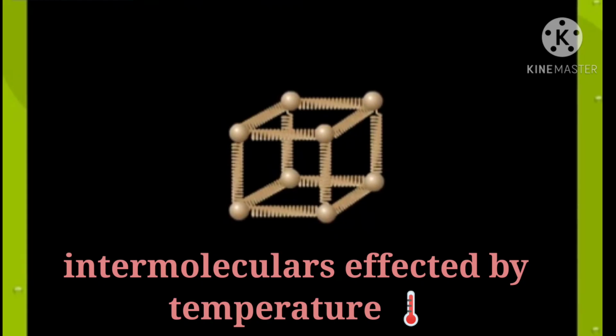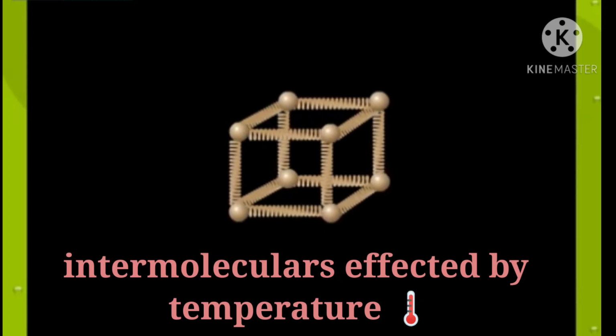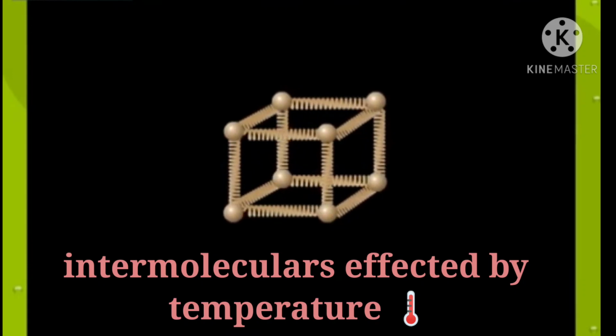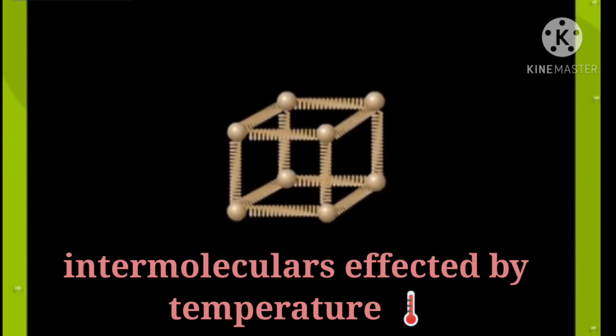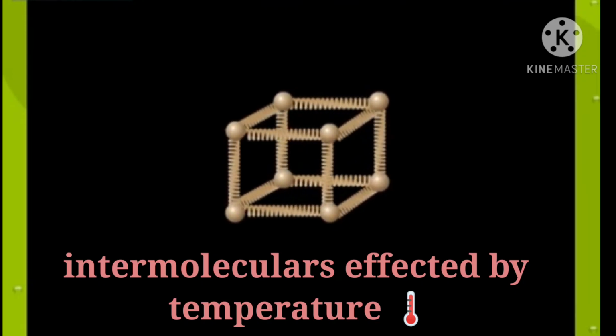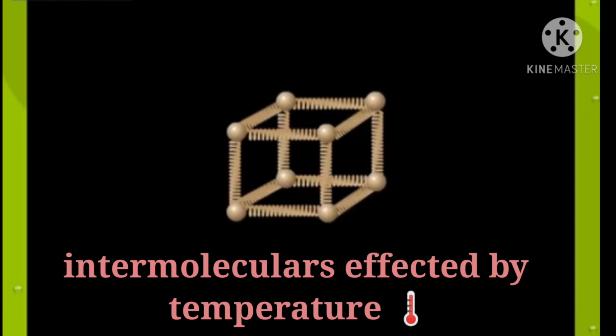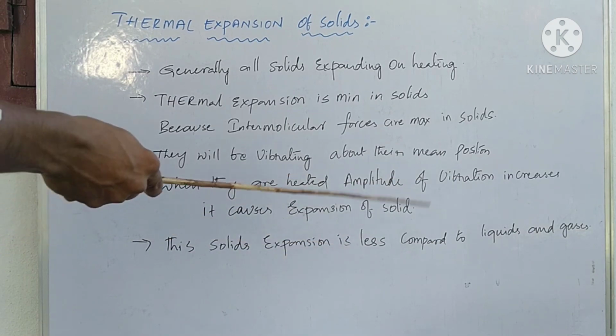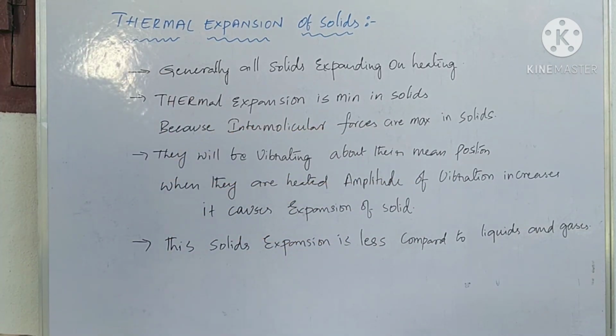The interatomic spring forces are not symmetric about the equilibrium position. They behave like a spring that is easier to stretch than to compress. As a result, when the amplitude of vibration increases, the average distance between molecules also increases. As the atoms get farther apart, their dimension increases. Solid expansion is always less compared to liquids and gases.